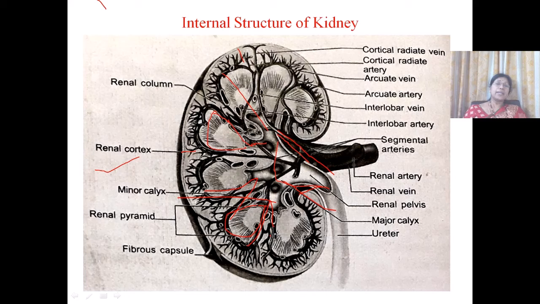The renal pyramids open at their apex, at the renal papilla, and pass the urine into the pelvis. The urine is passed from the pelvis into the urinary bladder through ureters.